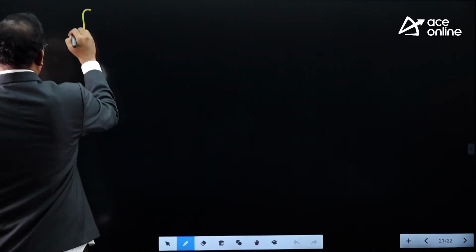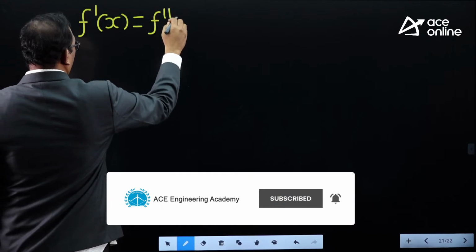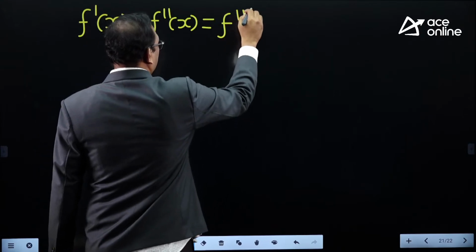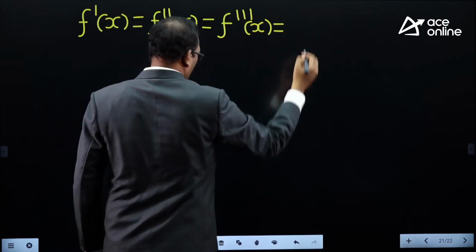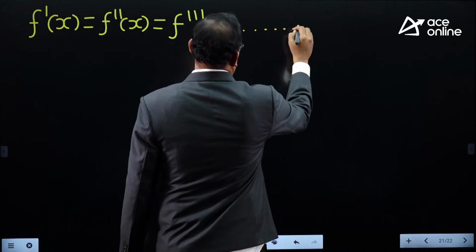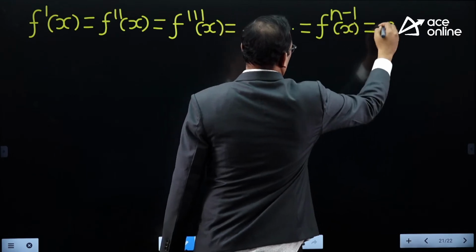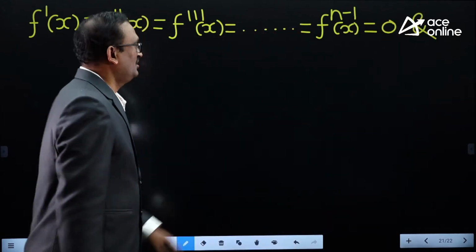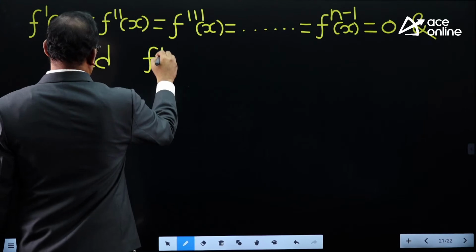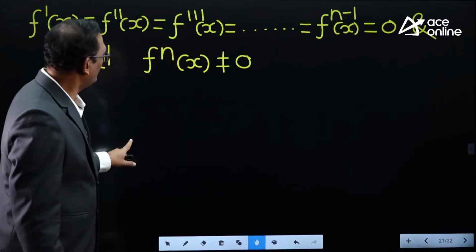That is this: suppose f dash x is 0, f double dash x is 0, f triple dash x is 0, and the n minus 1th derivative of x is also 0, but the nth derivative of x at one particular point is not equal to 0.